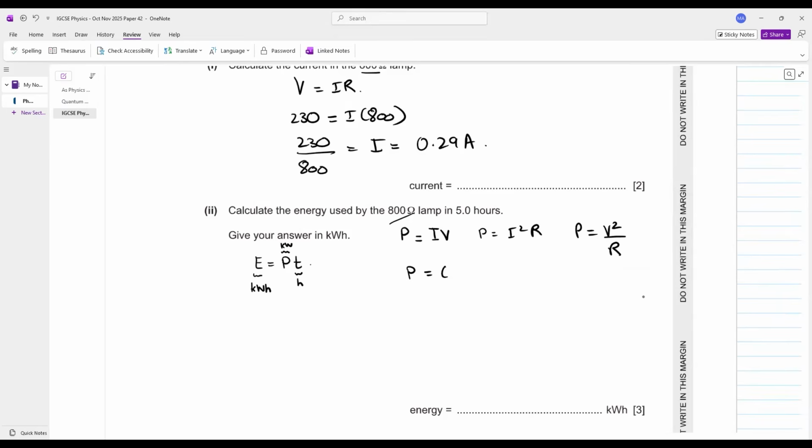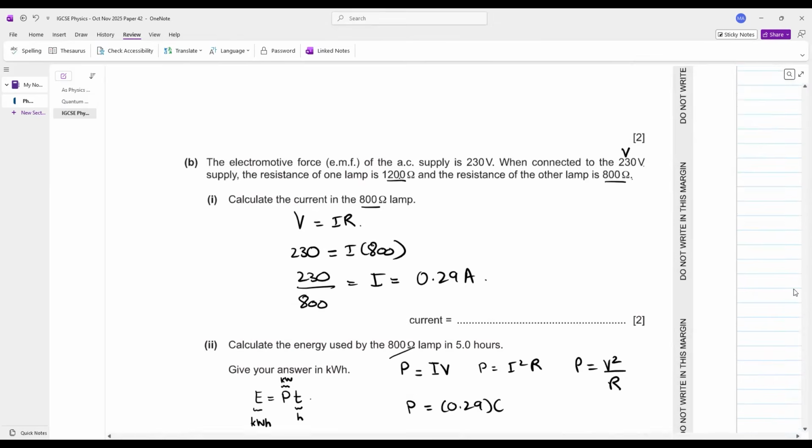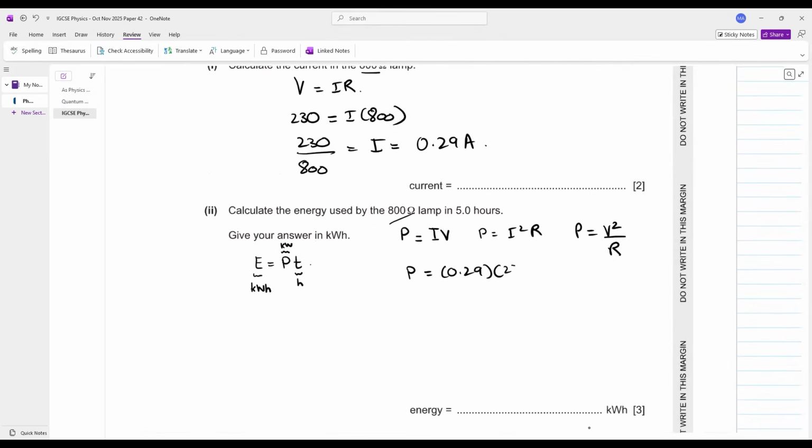Power is equals to what is the current? 0.29. What is the voltage? The voltage across each lamp in parallel remains same. 230 is your voltage. What is your power? 0.29 into 230. This comes out to be 66.7 watts. Let's convert this into kilowatts. What will you do? Divide by 1000. This comes out to be 0.0667 kilowatts.